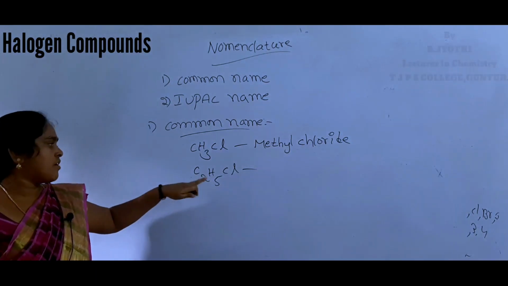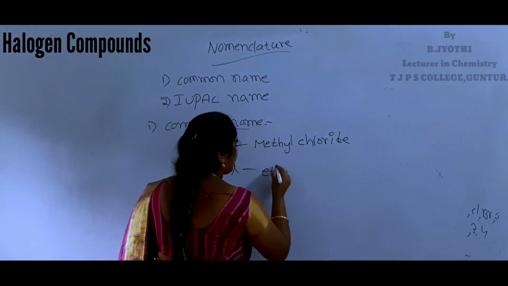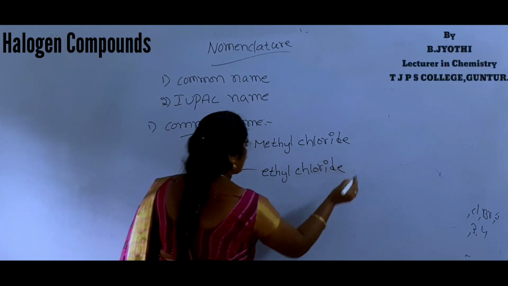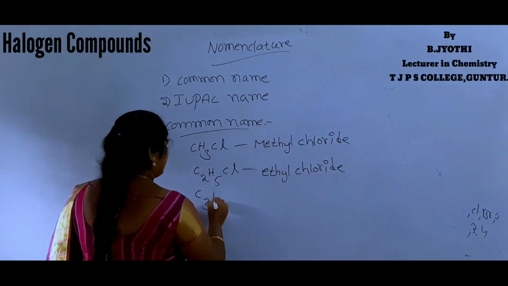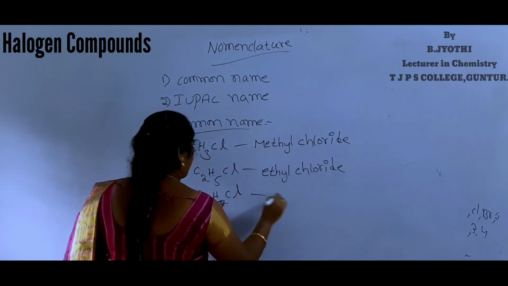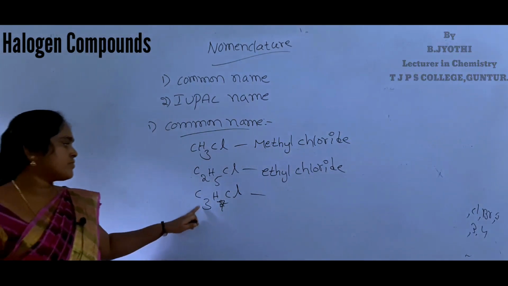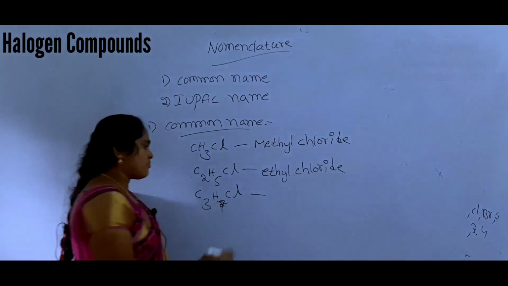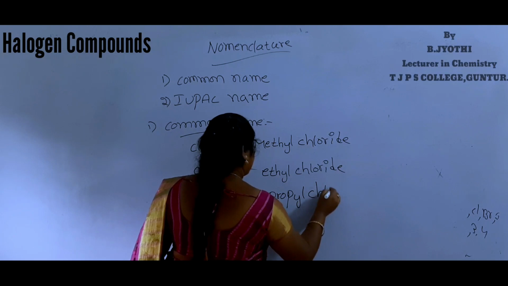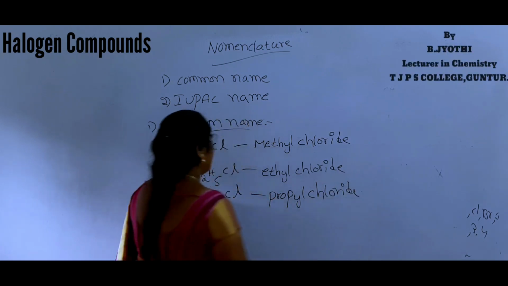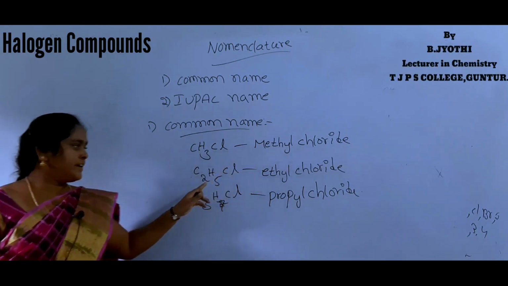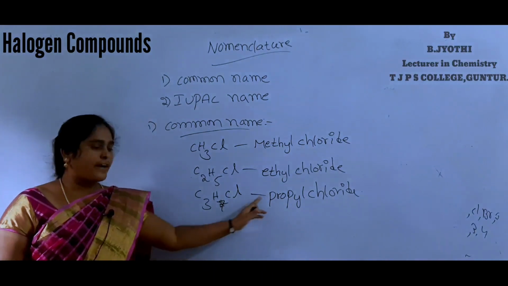So this compound name is ethyl chloride. This compound is propyl chloride. These are common names: methyl chloride, ethyl chloride, propyl chloride.